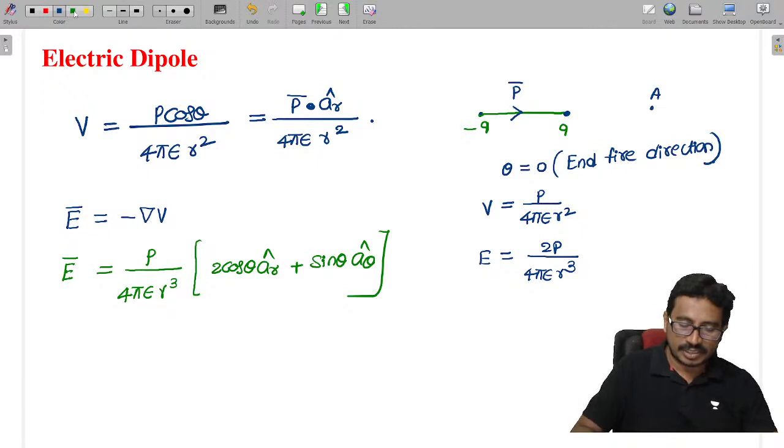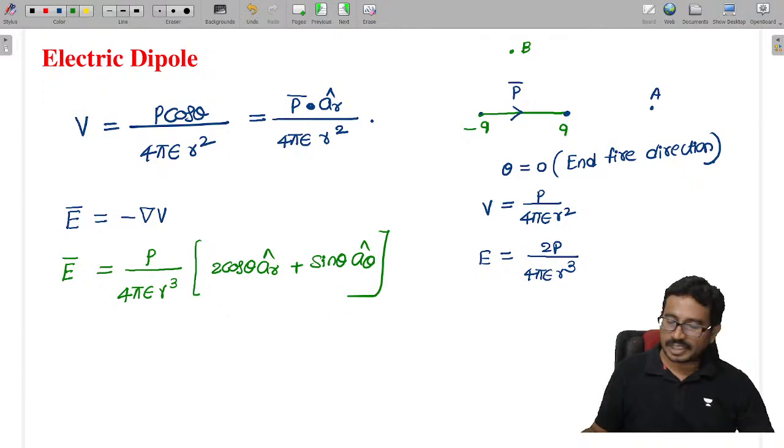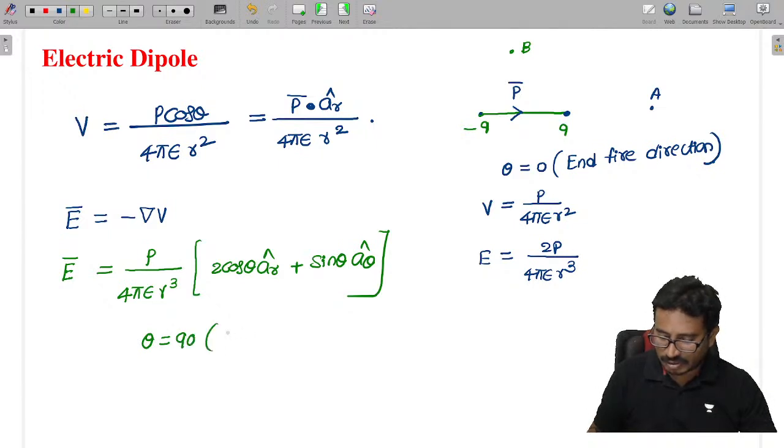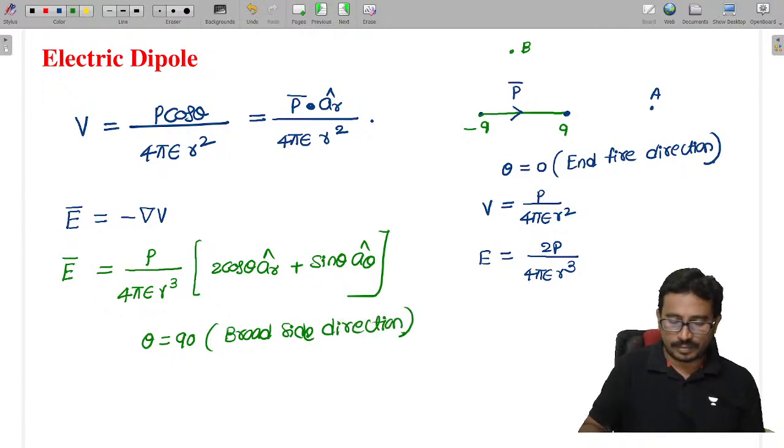Now if I want to find at this point, which is perpendicular, this point is called the broadside direction. At that location, how much is the theta value? If theta is 90, then we call this the broadside direction.